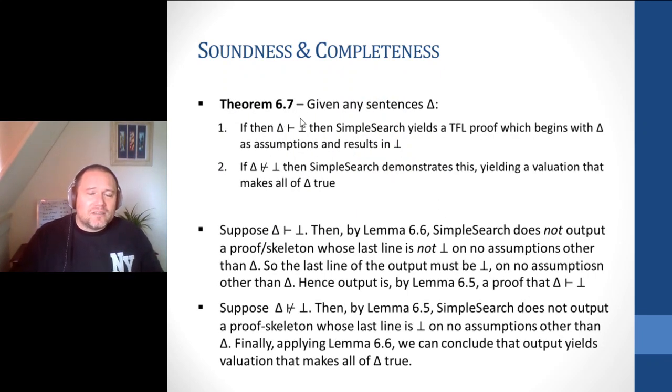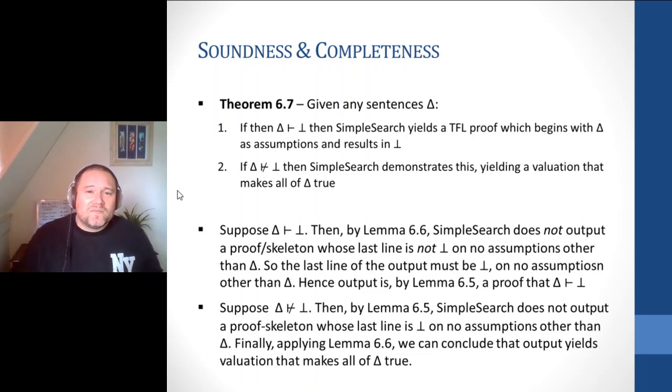And then finally, this can give us theorem 6.7. Given any sentences, if they derive a contradiction, simple search yields a TFL proof that begins with our assumptions and results in a contradiction. And if they don't, then the simple search algorithm demonstrates that they're not jointly contrary, yielding a valuation that makes them all true. And we can basically prove this just using the two things we sketched a second ago. By 6.6, we know that it's going to be able to derive this kind of contradiction. Flip, if they're not jointly contrary, then it's going to output a valuation that makes all of our sentences true. So it's kind of cool.